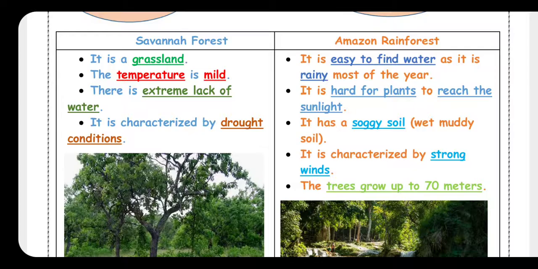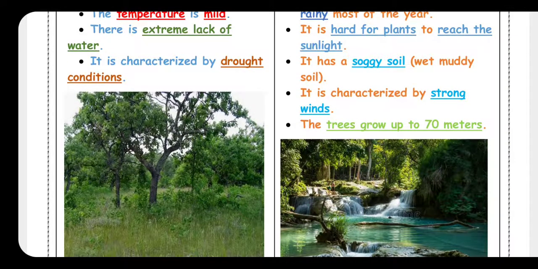What is the meaning of mild? Not high and not low, but something between them, medium. So the temperature is mild, but there is extreme lack of water. There is no water. So it's characterized by drought conditions or dryness, because there is extreme lack of water.